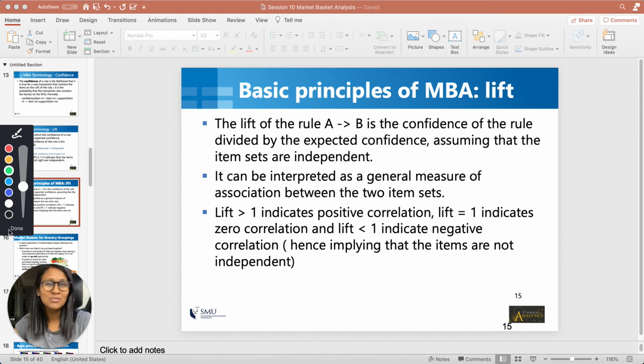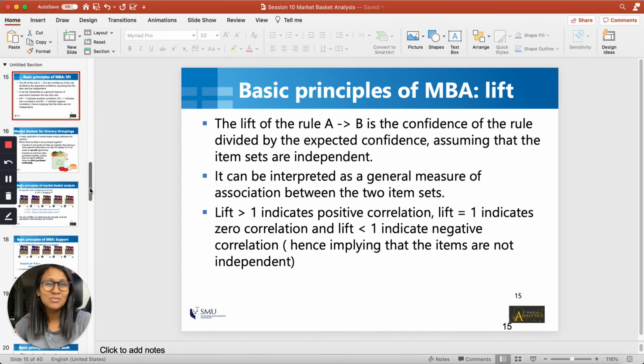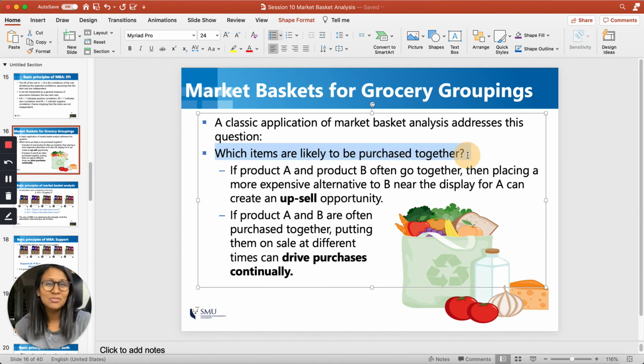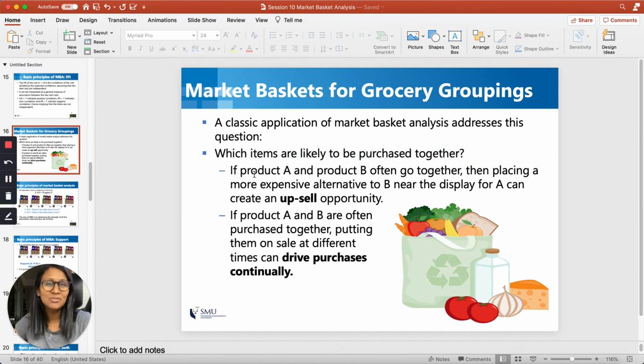So far we discussed the meaning of lift equal to 1, lift greater than 1, and lift less than 1. The important thing to remember is lift is a measure of association between the left hand side and the right hand side. The question that we want to answer in market basket analysis is which items are bought together. And if we find out product A and product B are bought together, then we can display them next to each other.